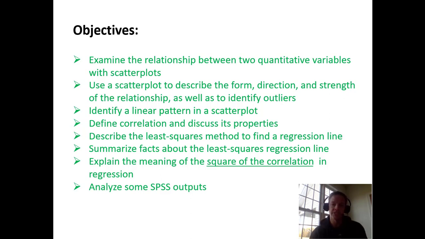So what we do is we make a scatter plot for these, and we try to describe the form, direction, and strength of the relationship. And we can summarize these things using SPSS. This is another pretty calculation-centric set of steps, so we're going to use SPSS, but you can go back to using a graphing calculator here, and even my little simple $10 calculator can do this kind of work for us.